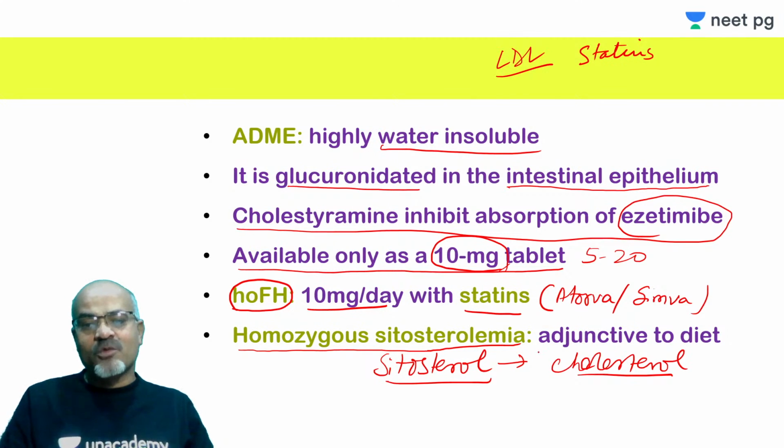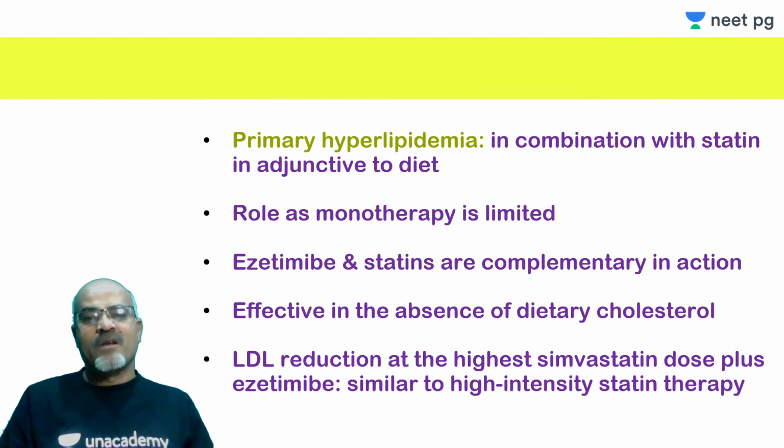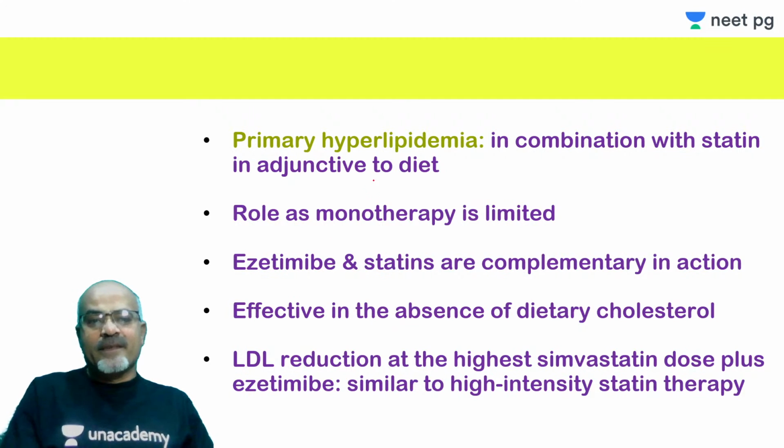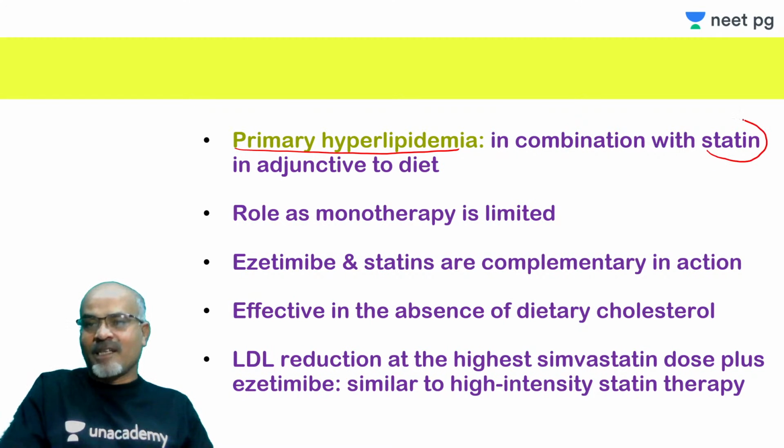So in adjunct to diet, this ezetimibe can be used as monotherapy, with dietary control. Maybe certain plant products which are rich in sitosterol, so dietary control may be needed. Also in primary hyperlipidemia, as I said, it is used in combination with statin, and dietary manipulation is also there.